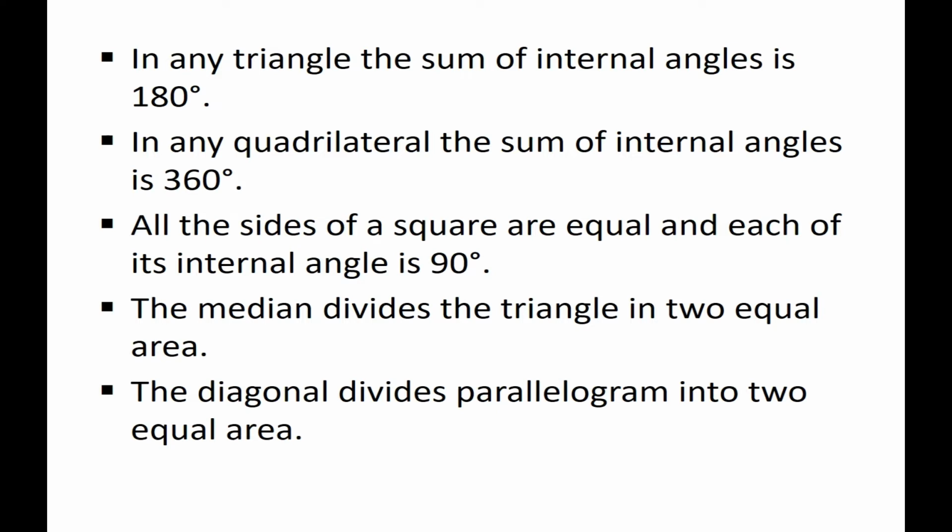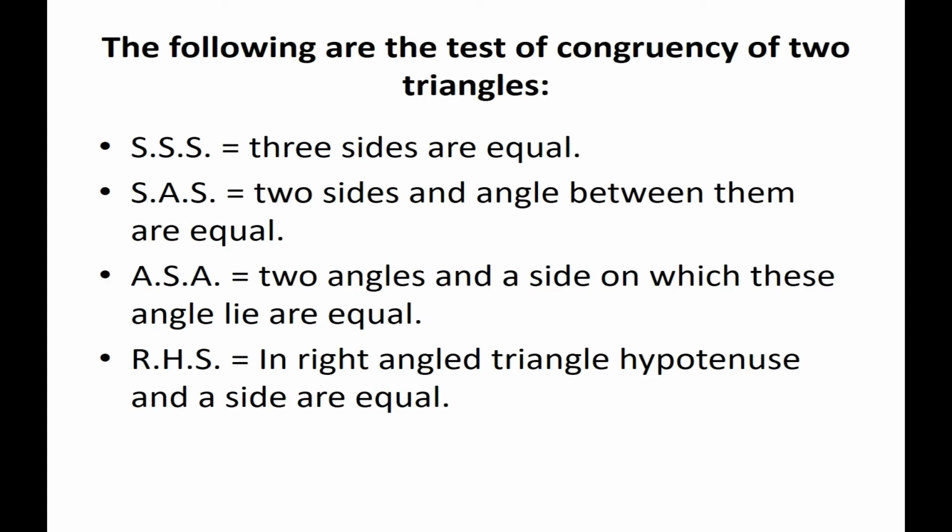By that help we can. And this one is the test of congruency of 2 triangles.